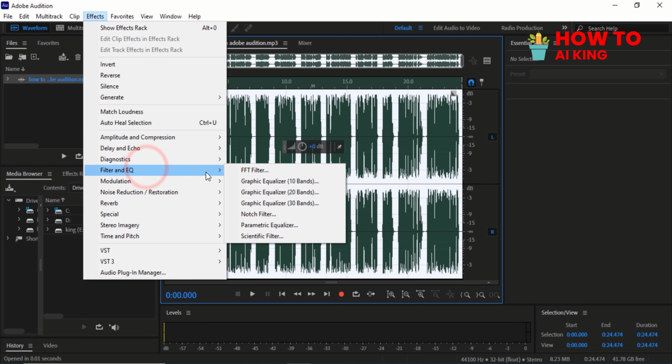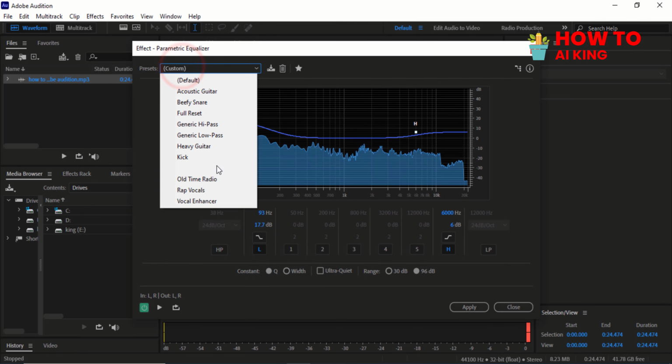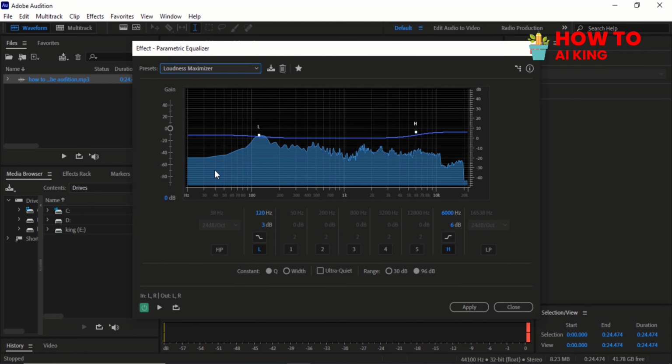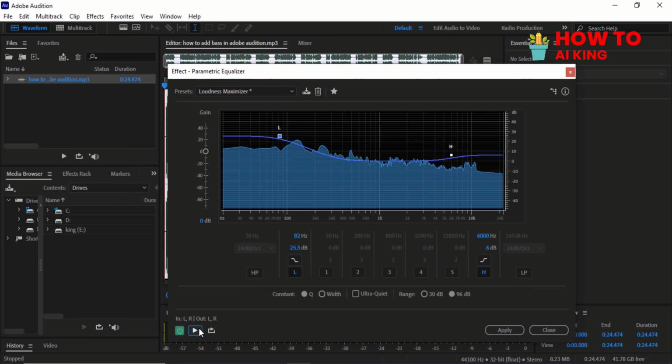Navigate down to Filter and EQ. Choose the Parametric Equalizer. Select Presets, Loudness Maximize. Turn up the frequency to add bass.